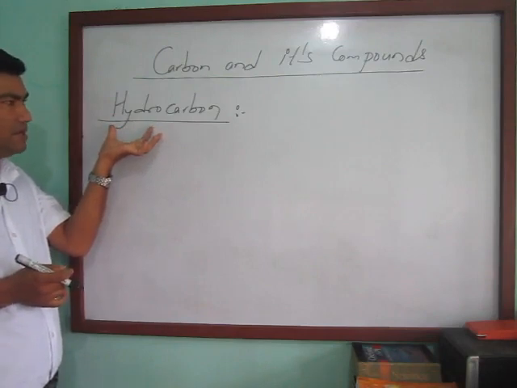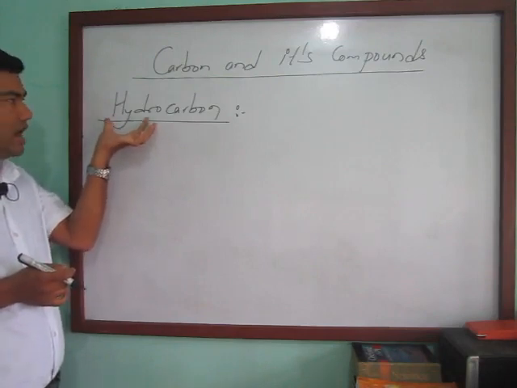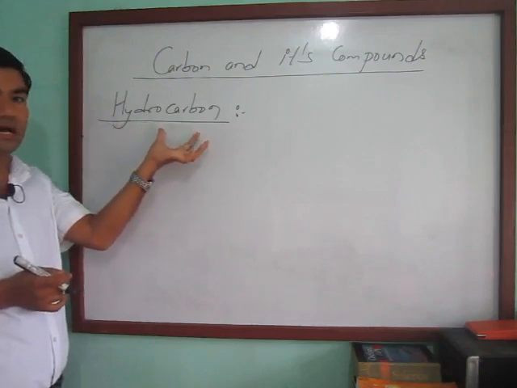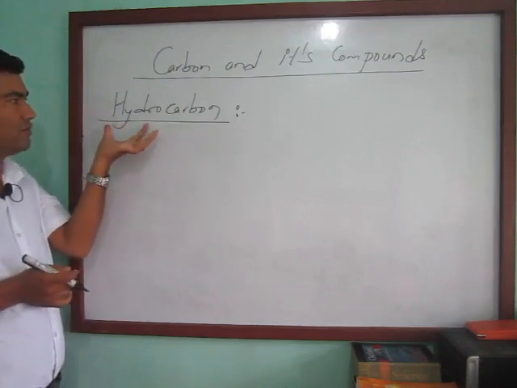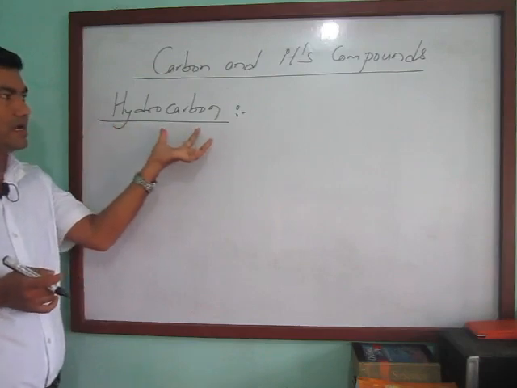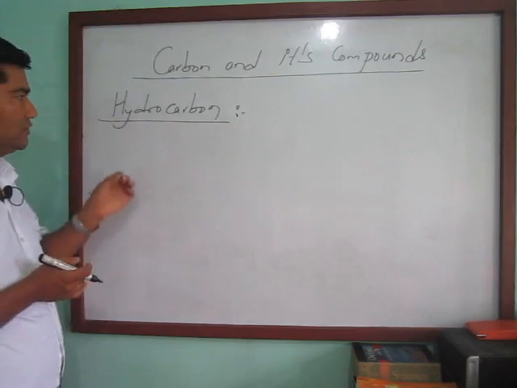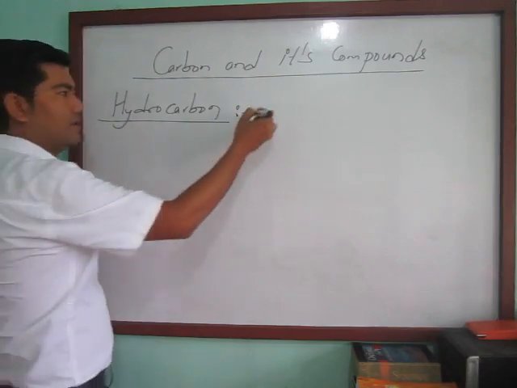You can figure out the definition of hydrocarbon from its name. Here is a combination of 2 elements. Hydro stands for hydrogen and the other element is carbon. So the combination of hydrogen and carbon gives hydrocarbons. We can define hydrocarbon in this way.